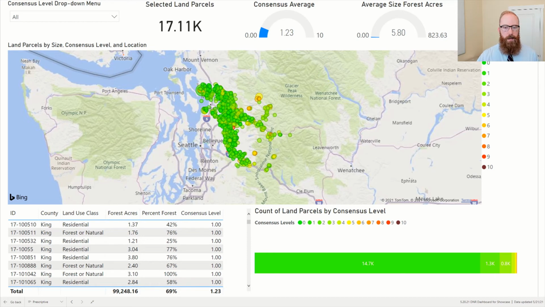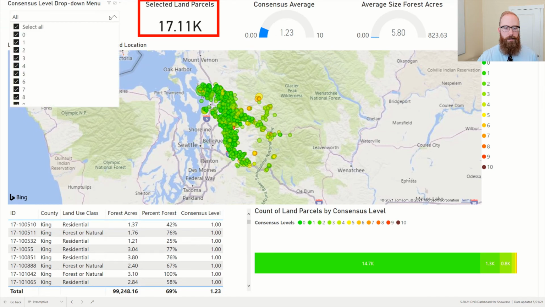Like the descriptive dashboard, the primary focus is on a map of all parcels. Each dot on this map represents a single parcel of land, with sides representing the total acres for the parcel. However, on this map, parcel color is determined by the parcel's consensus risk score. At the top of the dashboard, users can select consensus scores from the drop-down, which focuses the map on those parcels. The number of selected parcels is shown under the selected land parcels count.